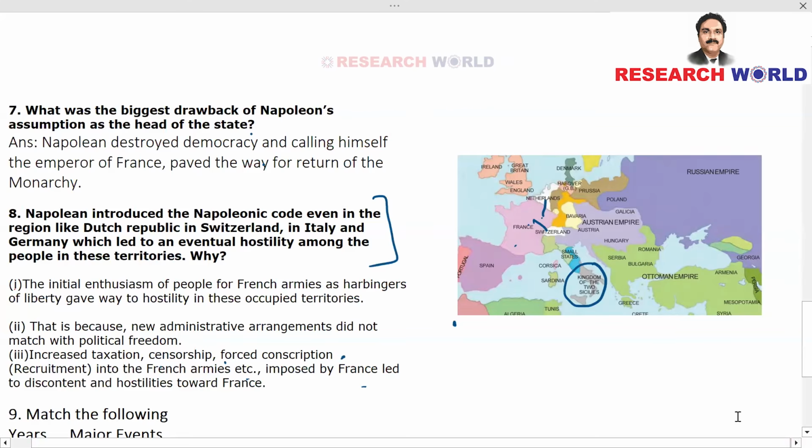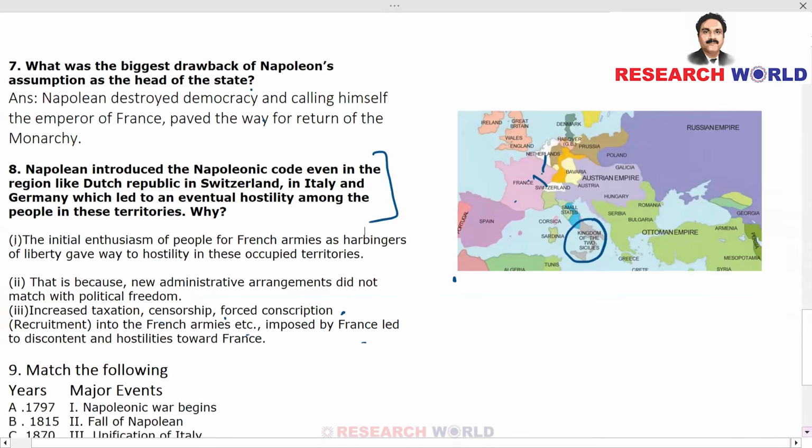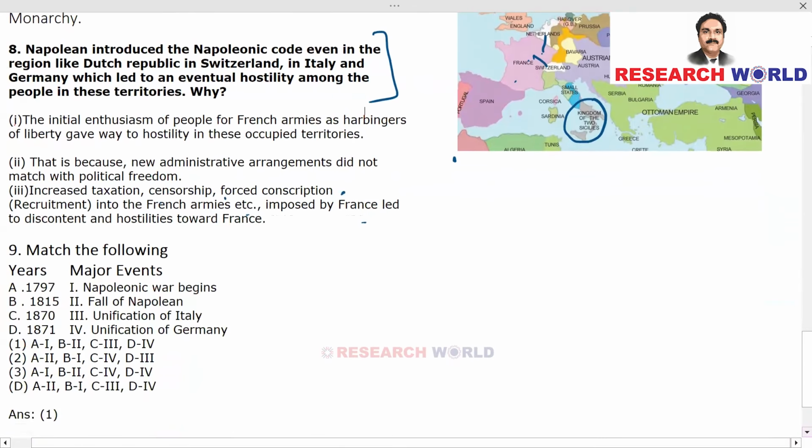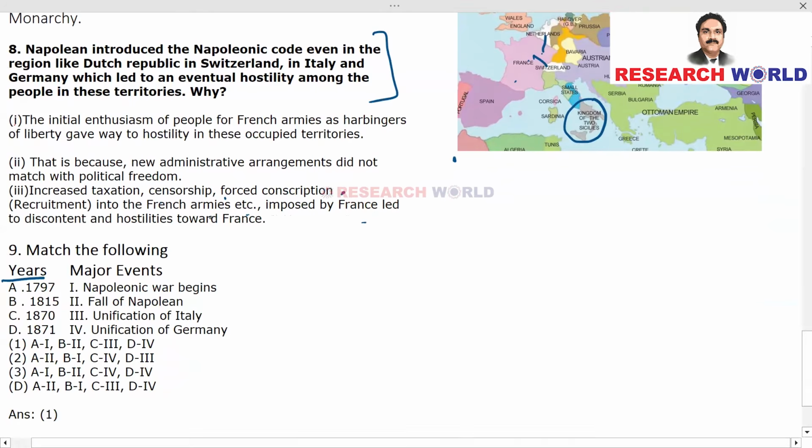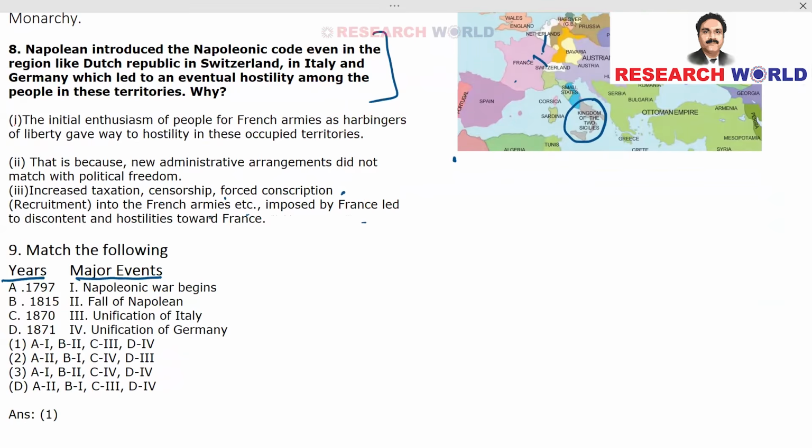Now we'll move on to the 9th question. This is a match the following question where we have the years given and major events. You have to match them correctly. On the left side column, we have A 1797 the year, B 1815, C 1870, and D 1871. And let's see the major events that happened. Napoleonic War begins. That is 1797. Is it matching? Yes, it is matching.